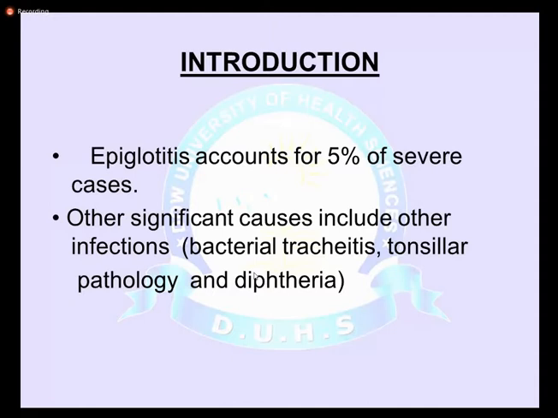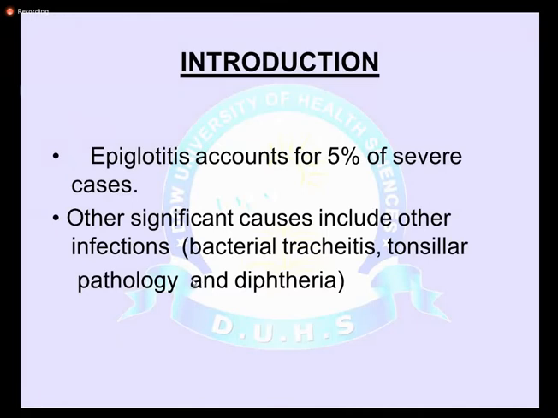Other significant causes include tracheitis, mostly bacterial tracheitis, and tonsillar pathology that may be bacterial, though the common ones are viral. Bacterial causes also include, most commonly, streptococcal group B infections, and diphtheria and pertussis. Diphtheria and pertussis we deal with in several lectures.